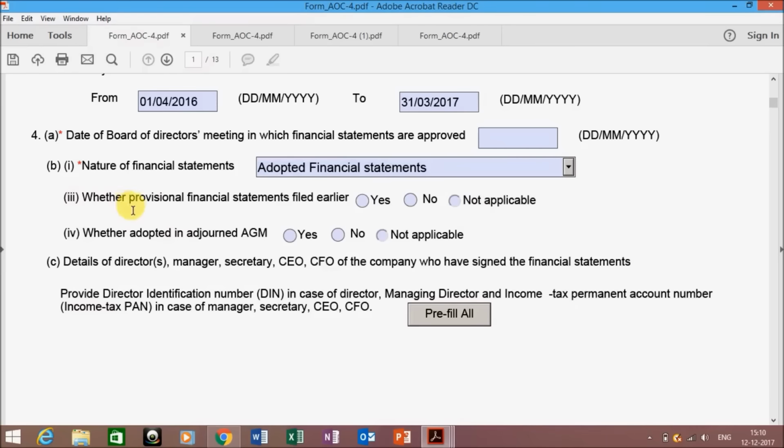If you have adopted, it will ask you two sub-points: whether provisional was filed earlier. If it was filed, then you have to click yes, no, or not applicable. Whether adopted in adjourned AGM, then you have to select the option applicable to your company.